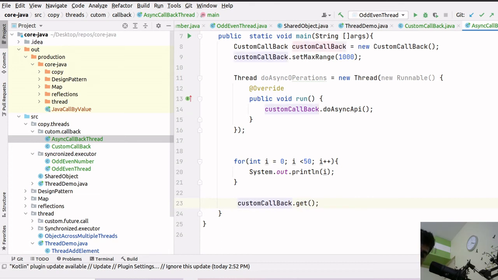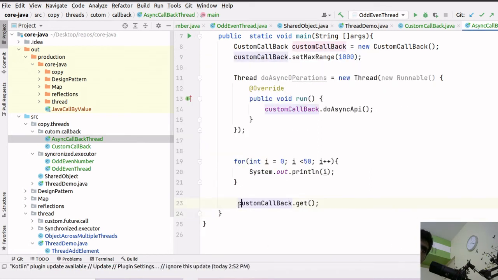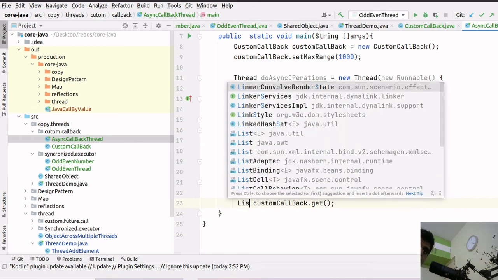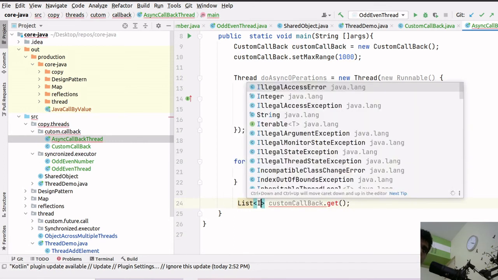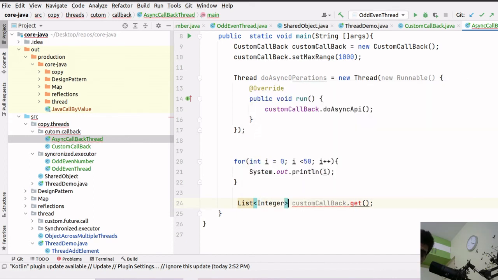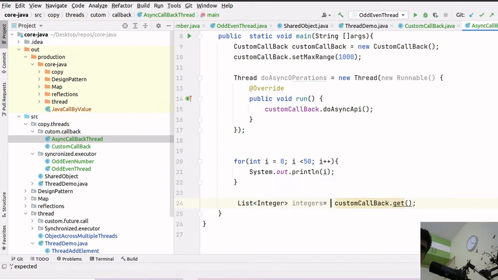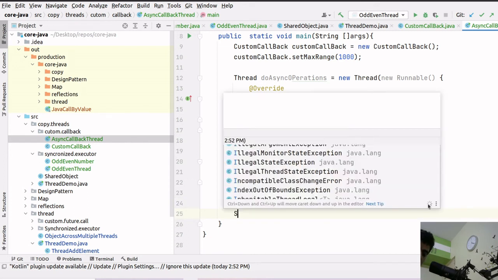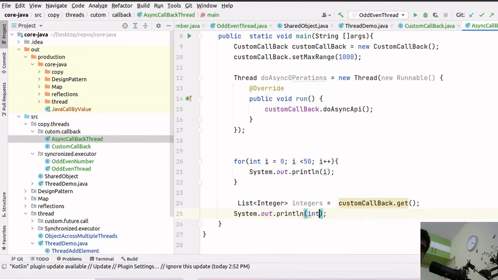So we can get a list of integers, and then we can print that.